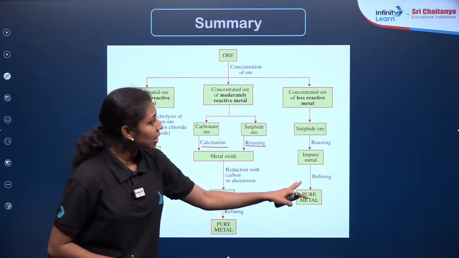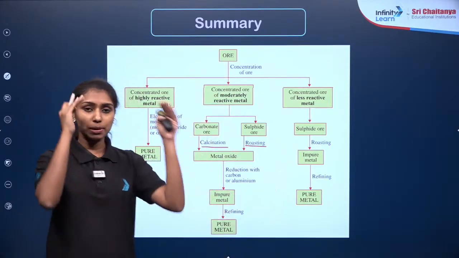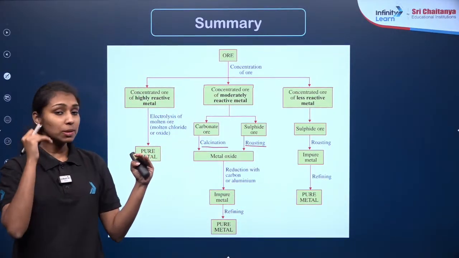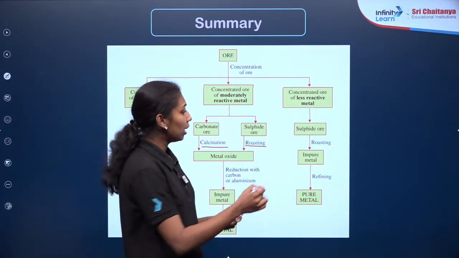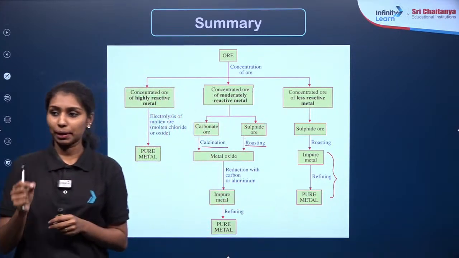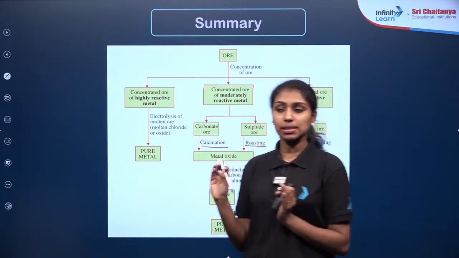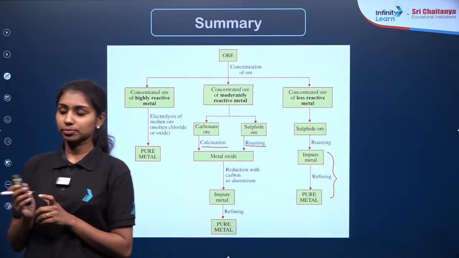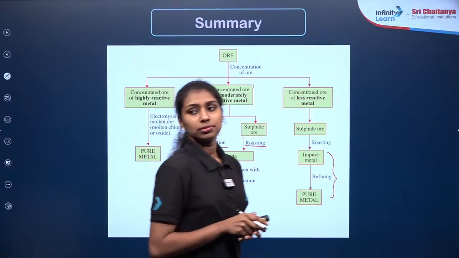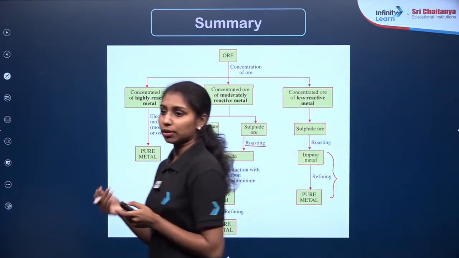Then what about the last series? The least reactive metals, which belong to the bottom of the reactivity series, can again be purified by using the electrolytic method. Clear? This is the summary of the metallurgical process we have discussed in the last 2 classes. This is the same image taken from your NCERT textbook, so you can refer to that.